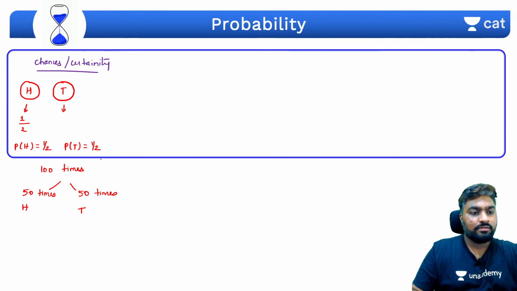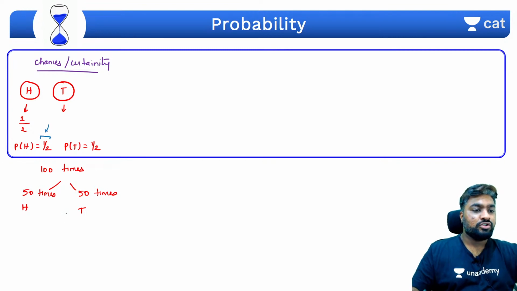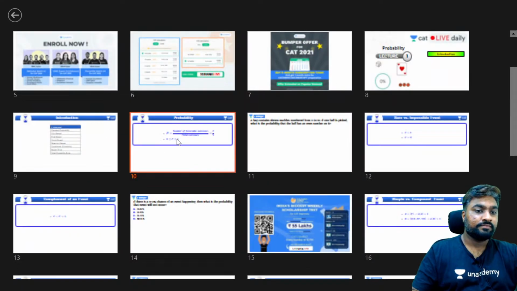Right. So is this true? Not true, right? So probability is not something that gives you a complete picture, but it will tell you how certain you are. You are just 50% certain that it will be heads. So we could have 99 heads and 1 tails. This is also possible. We could have 100 heads and no tails. This is also possible. We could have 0 heads, 100 tails. This is also possible. So there are so many possibilities here.